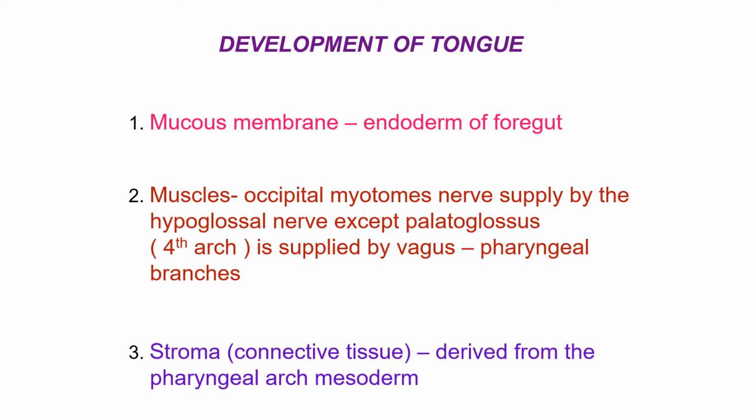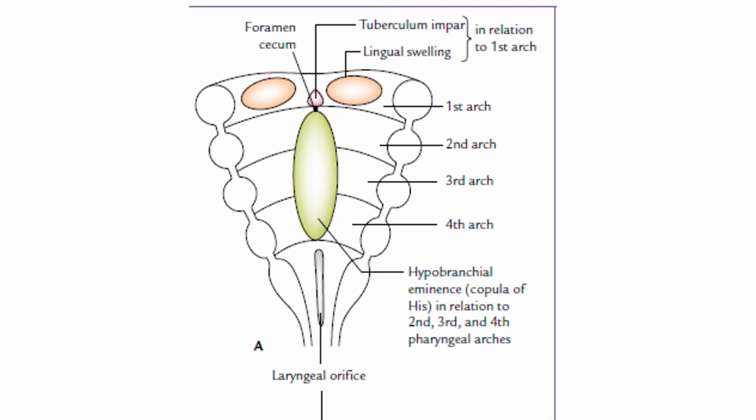The development of the tongue in relation to the pharyngeal arches, first to fourth, in the floor of the developing mouth, occurs during 4 to 8 weeks. We have seen that each pharyngeal arch arises from a mesodermal thickening in the lateral wall of the foregut, which grows ventrally to become continuous with the corresponding arch of the opposite side. The medial most part of the mandibular arch proliferates to form two lingual swellings. These are the two lingual swellings.